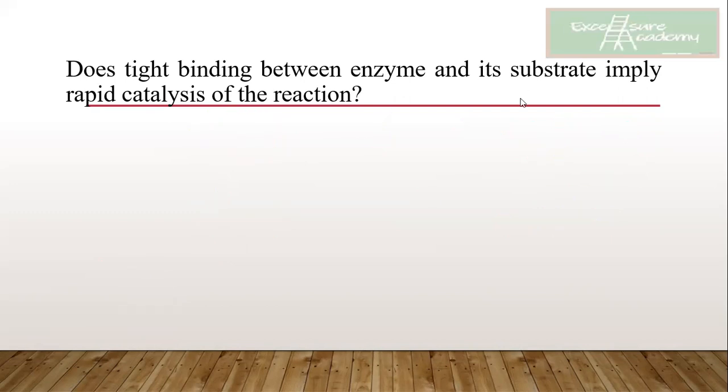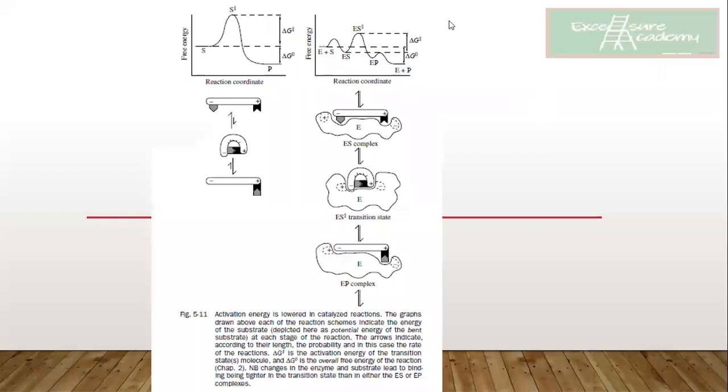There's one figure which I would like to show you. So look at in this figure, so you can see over here the graph also. So in the first case, what do we see here? That you have got the enzyme and the substrate, and the delta G is not being used in order to change the shape of the structure. So what is happening? This is known as your tight interactions.